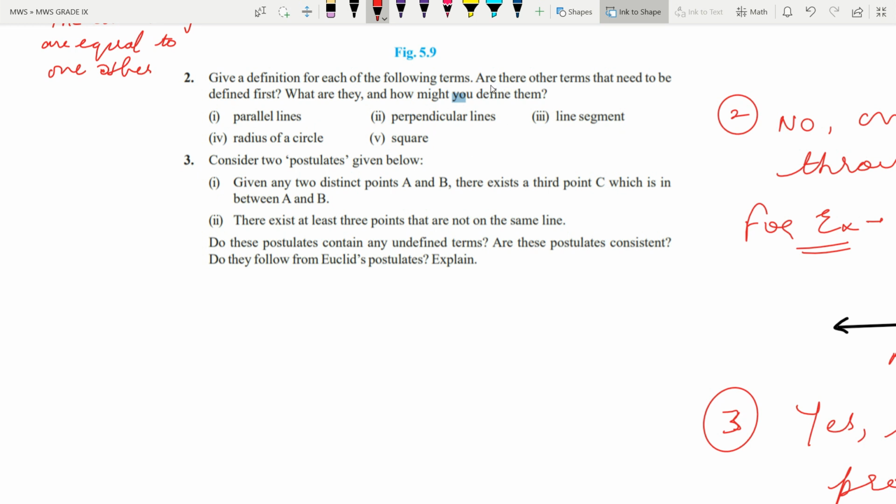But they are asking, are there any other terms that need to be defined first? What are they and how might you define them? Whatever is written after that, we will discuss, meaning I will tell you verbally, but I am not going to write that. There is no need to write that, you should just know it. We are going to write the definitions only. Question number 2, right? First definition, and we will show the figure also.